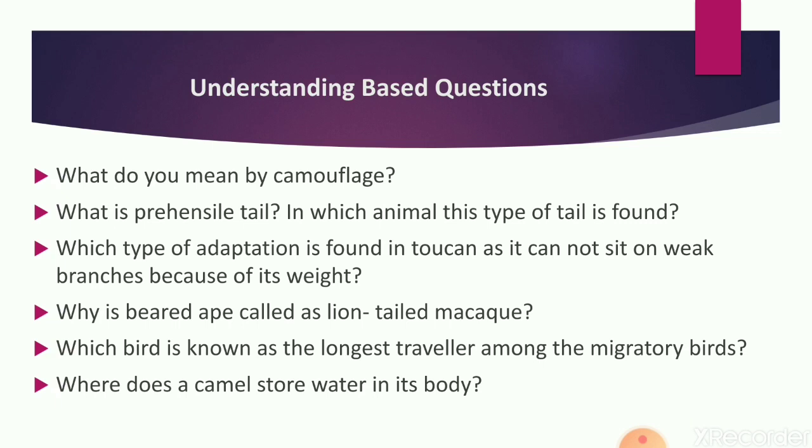Now some understanding based questions are there. So first one is, what do you mean by camouflage? All of you know now. What is prehensile tail, and in which animal is this tail found? Then which type of adaptation is found in toucan, as it cannot sit on weak branches because of its weight? Then why is beard ape called lion-tailed macaque? I have told, because of its appearance.